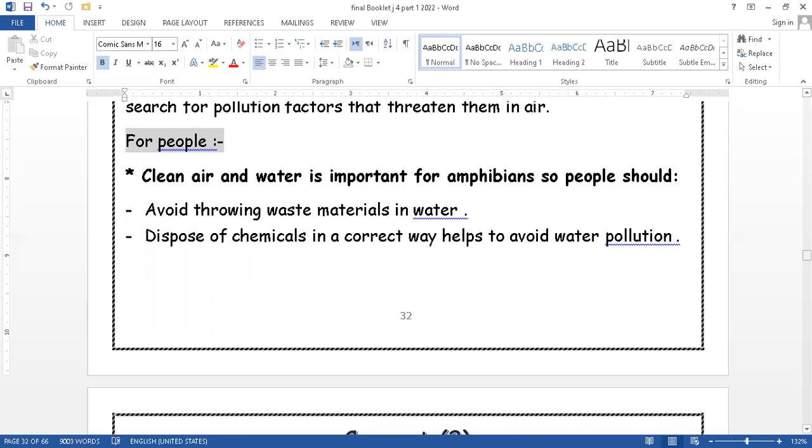Now we understand very well that it is important to keep our air clean and our water clean, because we don't live alone. The side effect will touch us, and also will touch this type of living organisms like amphibians. So we have to take care of the pollution of the air and the water, and we have to get the chemicals out from the factories in a correct way to avoid any pollution in water and air.